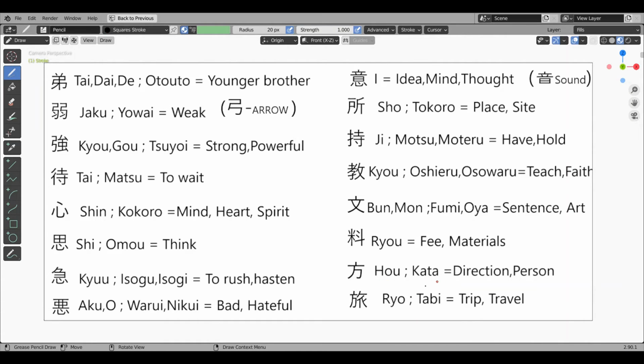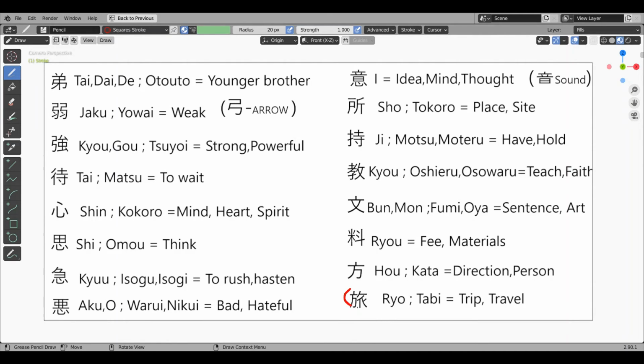Ho kata kanji. This kanji means direction or person. When the onyomi ho is used, it means direction, and when the kunyomi kata is used, this kanji means person. This has the 1000 kanji with a stroke on top. So many different directions. Ho kanji is commonly used in the word hoho. Hoho means method. This direction kanji is used as a radical in the travel kanji. Tabi, trip, travel.